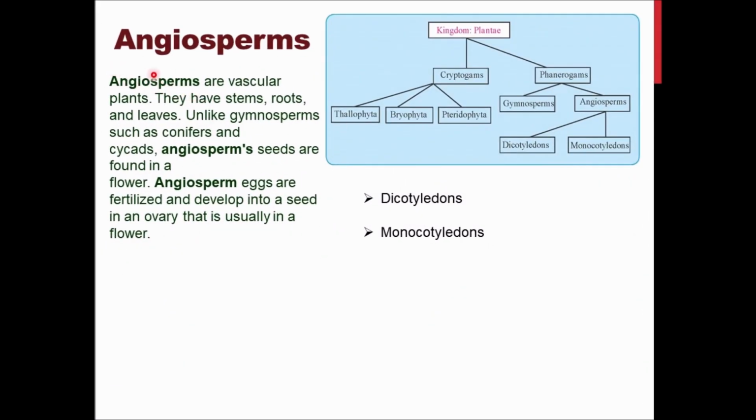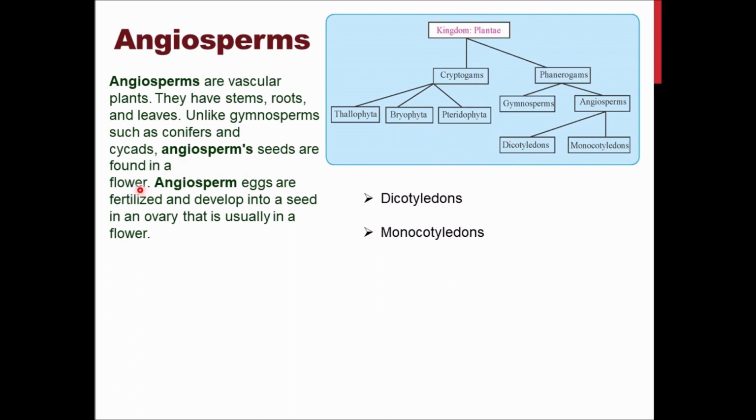Now the subcategory we are talking about is angiosperms. They are vascular plants. They have roots, stem, leaves. Unlike gymnosperms, they have everything. This is a proper example of a complete plant having flowers, seeds, and roots, all well developed. But it is decided by what type of seeds they have for reproduction. We can determine whether they are dicotyledons or monocotyledons. Di means two, mono means single. I will explain in the next part of this chapter how it works.